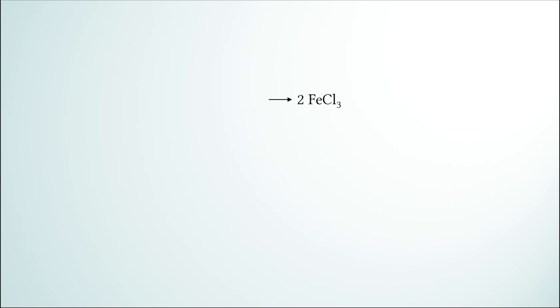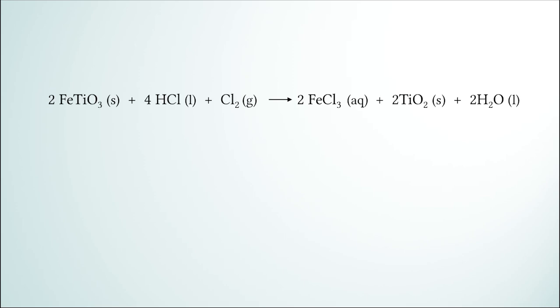using this reaction: 2 iron titanium oxide solid plus 4 hydrogen chloride liquid plus chlorine gas produces 2 iron chloride aqueous plus 2 titanium oxide solid plus 2 water liquid. How many moles of each reactant do you need to make exactly 2 moles of iron chloride? Well, that is easy if you have this balanced chemical equation.